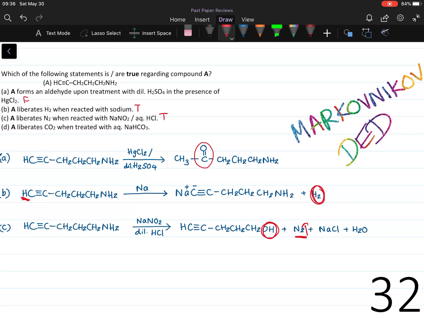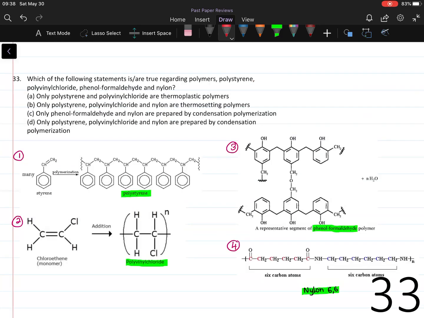Statement D. A liberates carbon dioxide when treated with aqueous sodium bicarbonate. This is false because alkynes are not acidic enough to react with sodium bicarbonate and give carbon dioxide. So statements B and C are true, therefore giving us the answer number 2. Question number 33. Which of the following statements are true regarding polymers, polystyrene, polyvinyl chloride, phenol formaldehyde, and nylon?